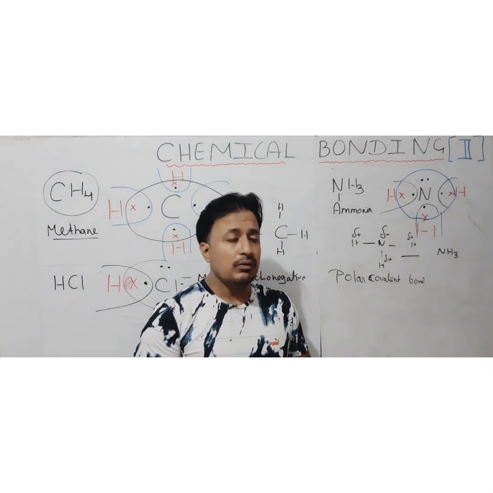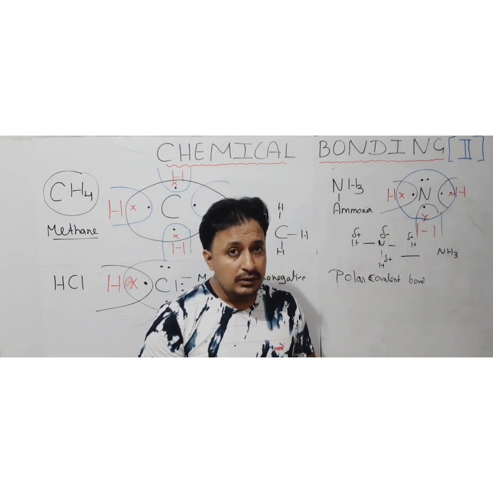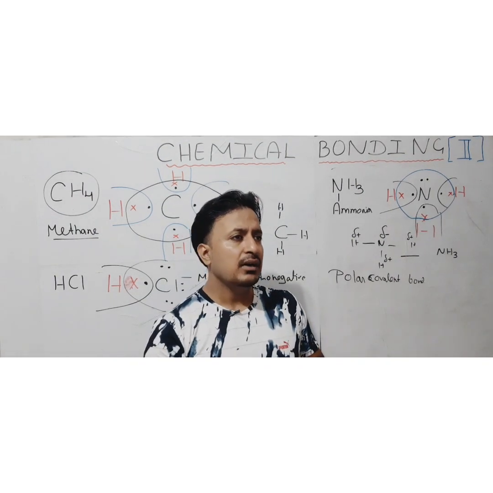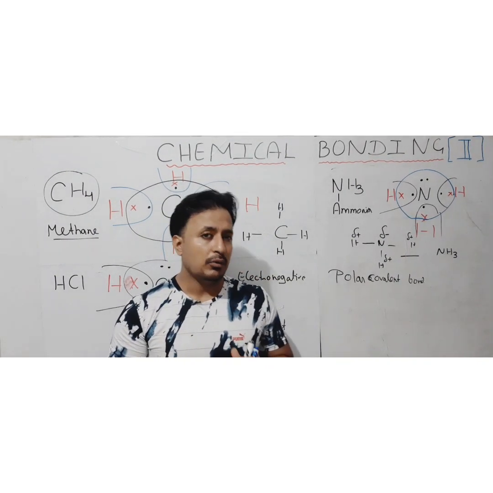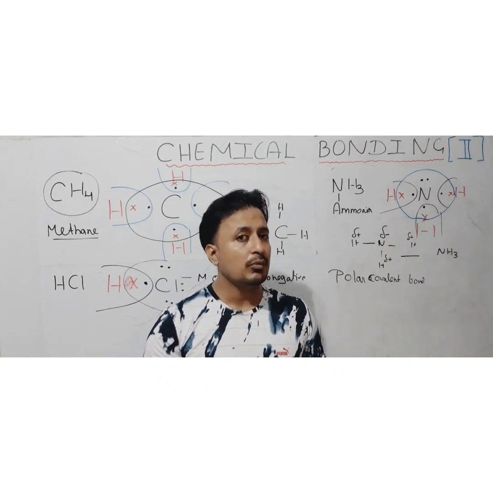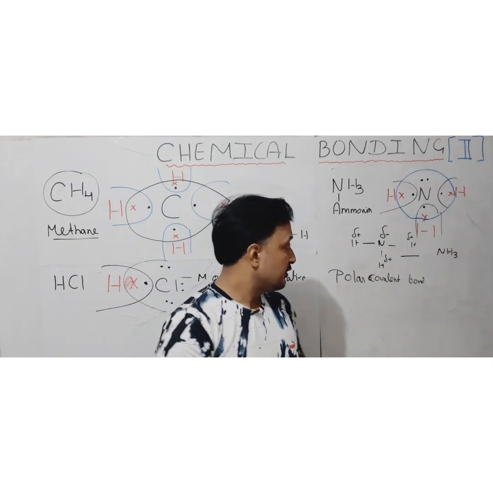Now we are going to discuss the properties of the covalent bond and a type of covalent bond, separate to that, which we can call the coordinate bond. That type of bonding we are going to discuss, and hydrogen bonding also, in our next video. For this video, that's it.